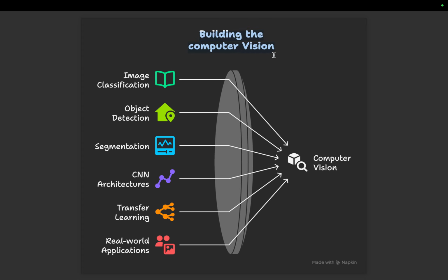Then we're going to study computer vision, very important for machine learning engineers. First we'll understand what an image is, what the different forms of images are, what an RGB image is, what a grayscale image is, the difference between a binary image and a grayscale image, how image formation takes place, and how much data is stored in the form of bits. These things we are going to study.